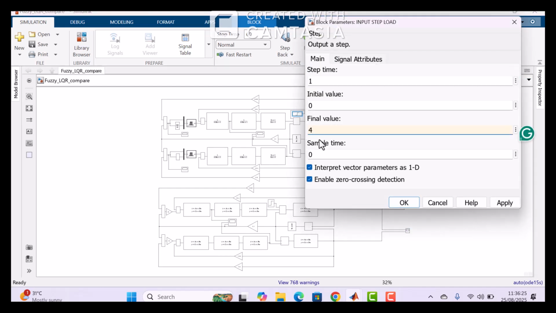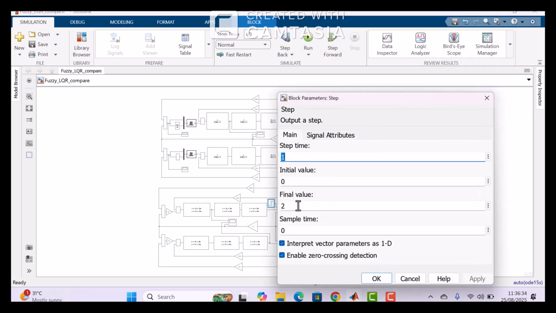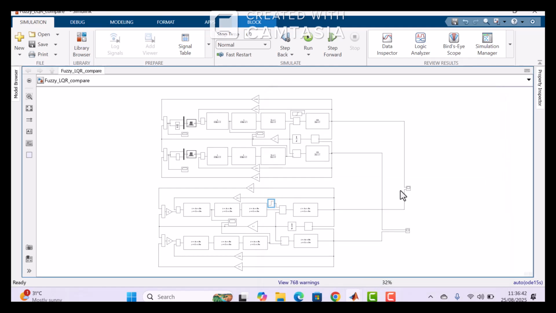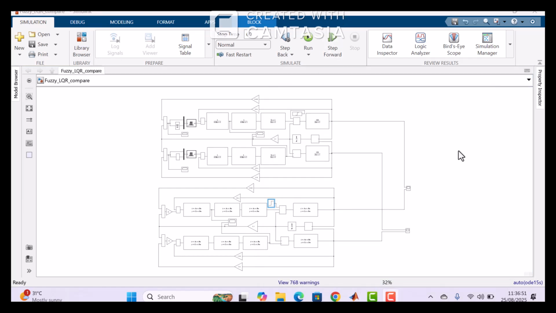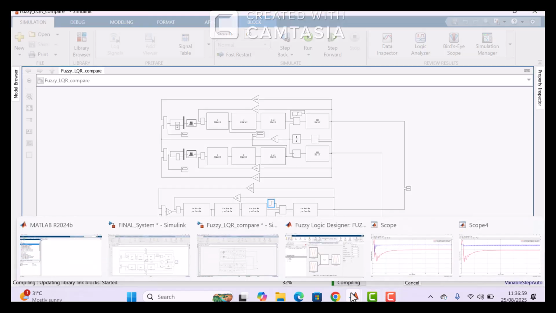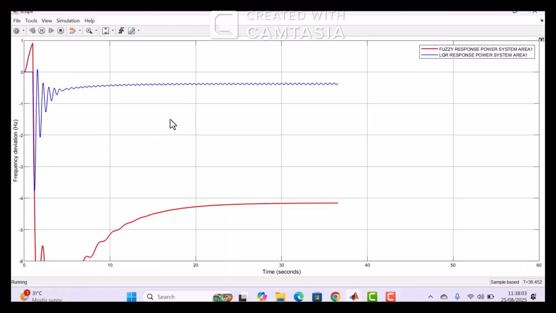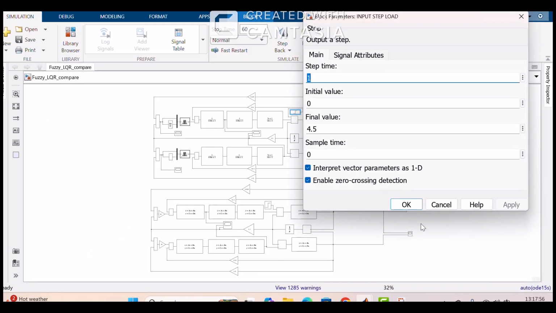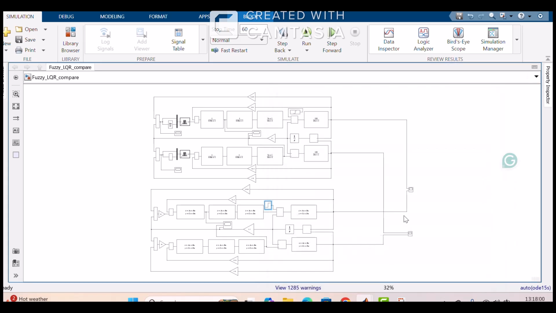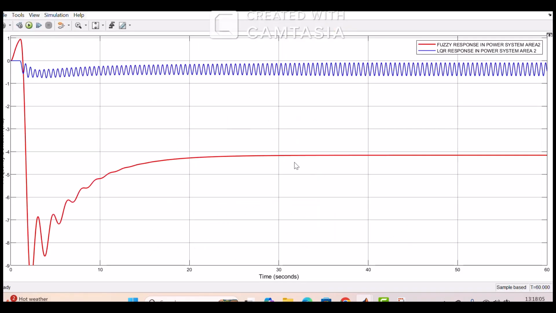So we are going to change the load. We are taking 4.5 pu load in both controllers to analyze the response. So we are going to get the first area. In the first area, we can see for 4.5 pu load, the response of the LQR controller shows superior performance to the fuzzy logic controller in terms of frequency deviation and overshoot.